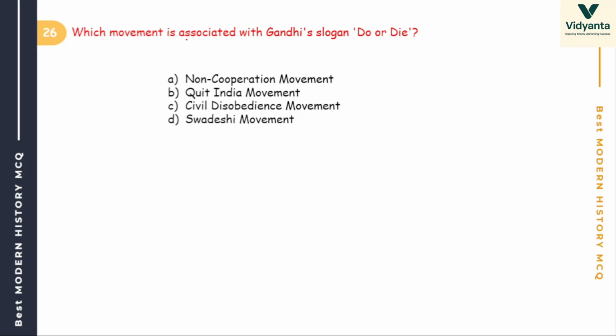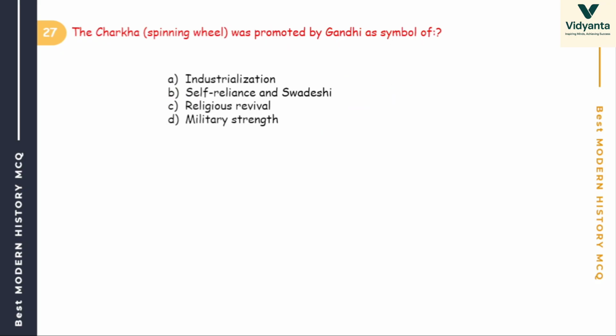Next, which movement is associated with Gandhi's slogan Do or Die? The options are Non-Cooperation Movement, Quit India Movement, Civil Disobedience Movement, Swadeshi Movement. Gandhi's slogan, Do or Die. What is the answer? Very easy one. Quit India Movement in the year of 1942. Remember these years also, yaar.